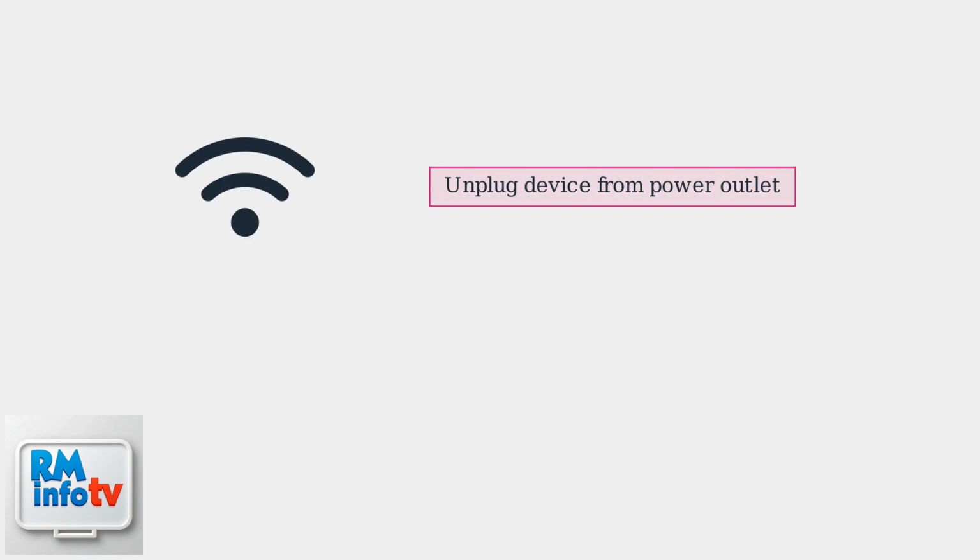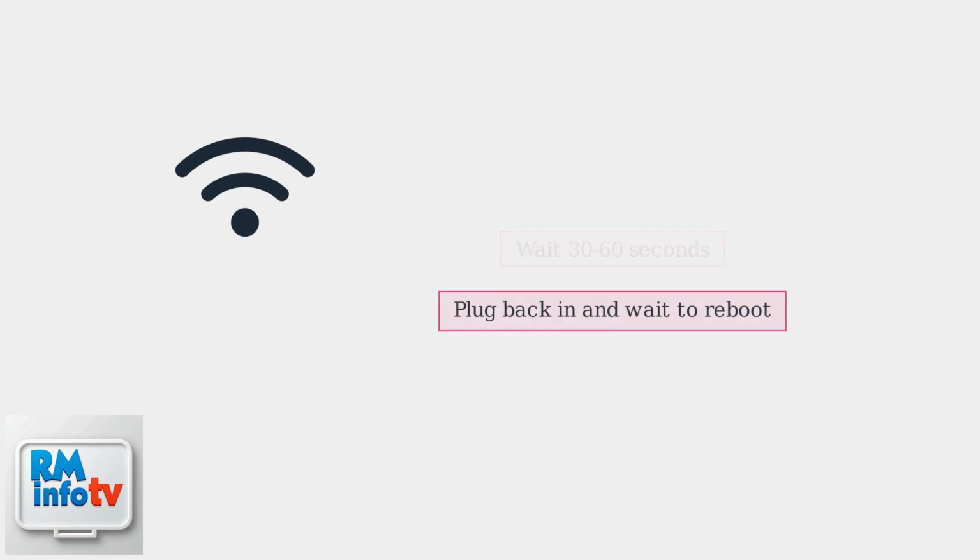To perform a power cycle, first unplug the T-Mobile Home Internet device from the power outlet. Wait 30 to 60 seconds to allow the device to fully discharge. Plug the device back in and wait for it to reboot. Reconnect your devices to the Wi-Fi network.